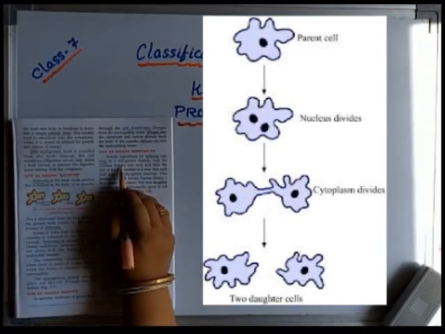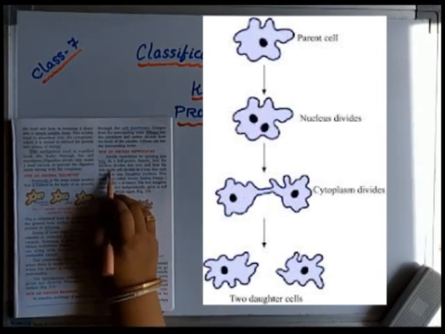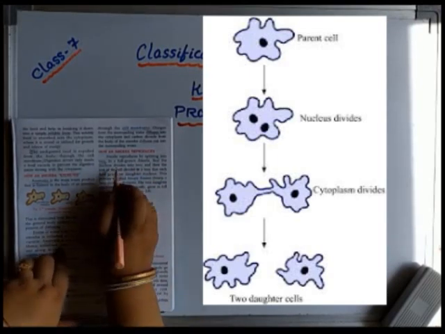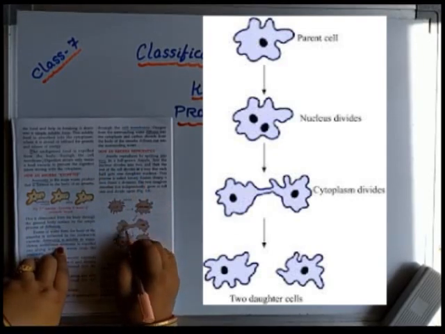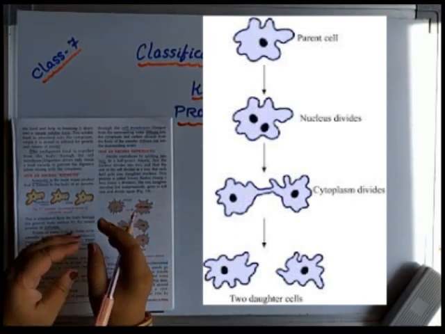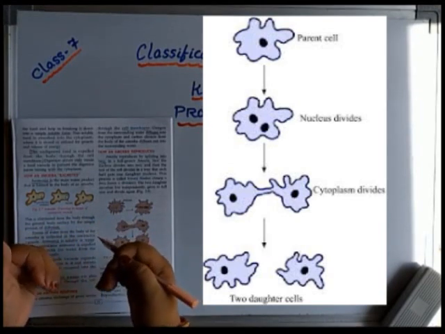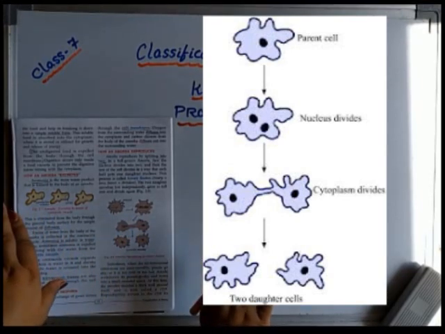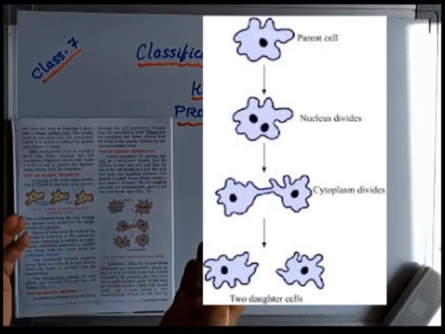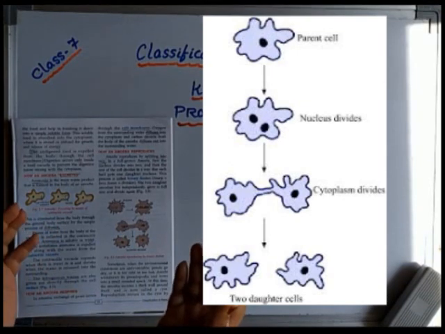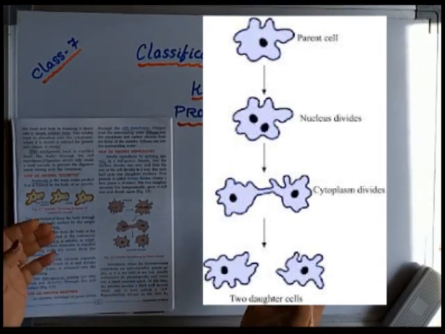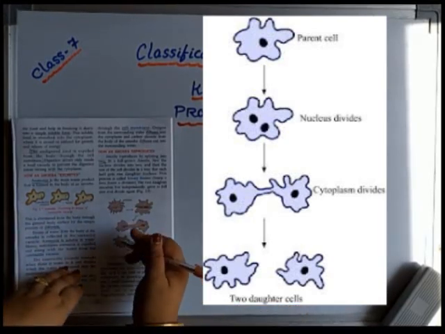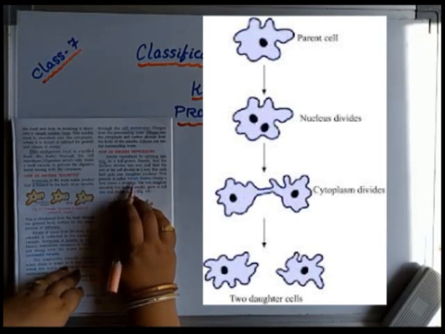Bi means two. In a full grown amoeba, first the nucleus divides into two. You have to remember it has a definite nucleus. First the nucleus divides, and then along with that the cell and the cytoplasm also divide into two equal halves, forming two daughter nuclei. Slowly they grow into independent full size amoebae, and in the long run they again divide into daughter nuclei. So from the parent the daughter nuclei come by nuclear division, which is known as what? Binary fission.